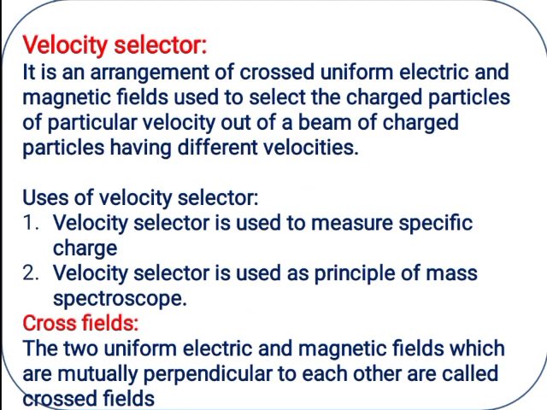Next one, cross fields. Two uniform magnetic and electric fields which are mutually perpendicular are called cross fields. If electric and magnetic fields are perpendicular to each other, that is called cross fields.